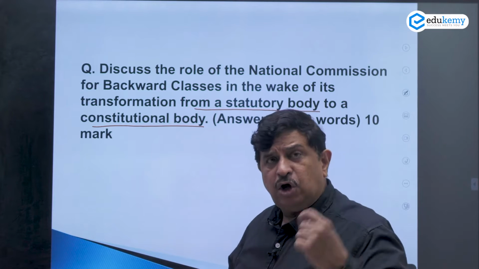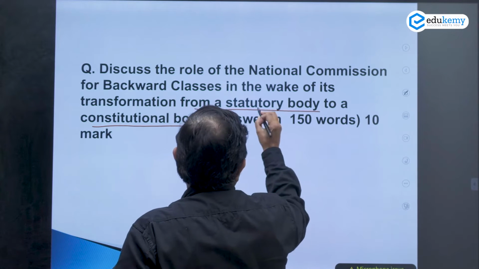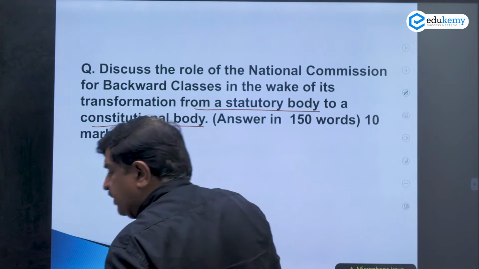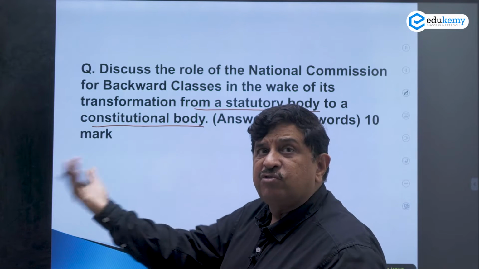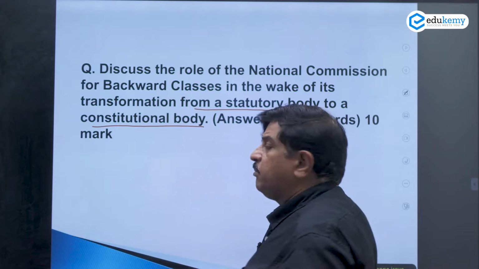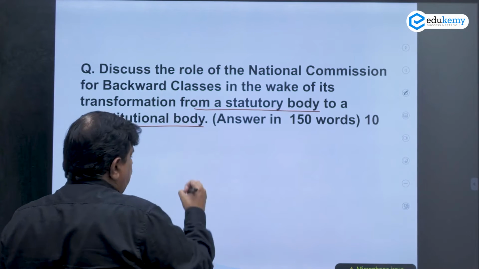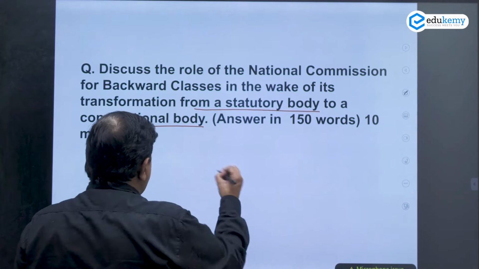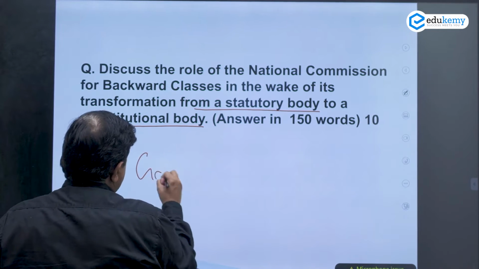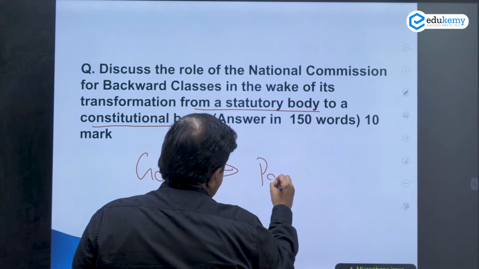I have used the word autonomy. If it is a statutory arrangement, then also it will have autonomy, but what will be the change when it becomes a constitutional body? Somebody may say that control in regard to certain matters of inclusion and exclusion may be moving from the government to parliament.